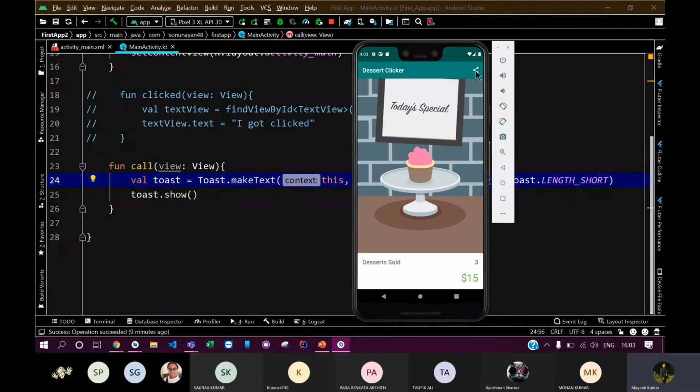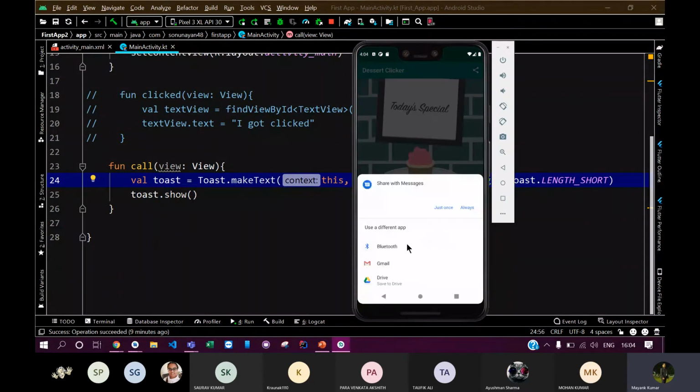You have something on a site or an app and you want to share it using the share icon. You click on the share icon, and it comes up to select an app. So it is basically using an intent, an explicit intent. You will learn in detail what intents and explicit intents are, and how you can use them to do some great things.